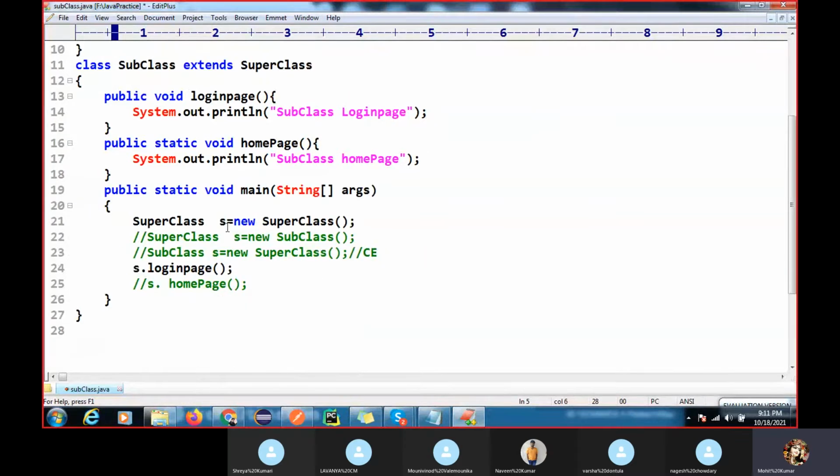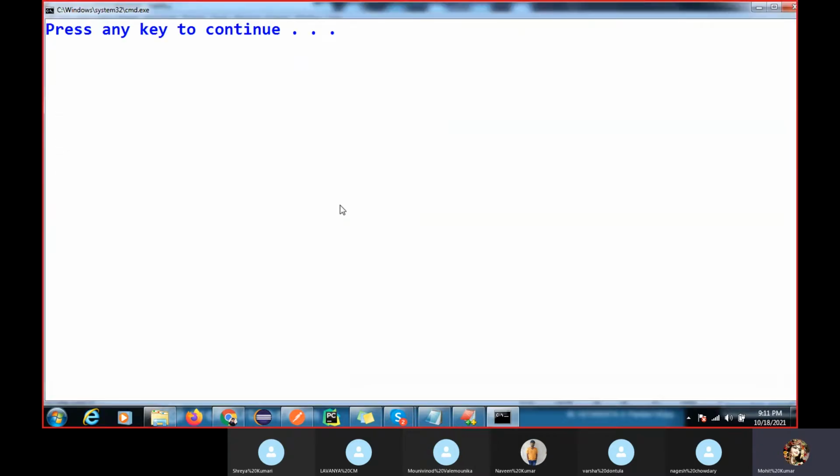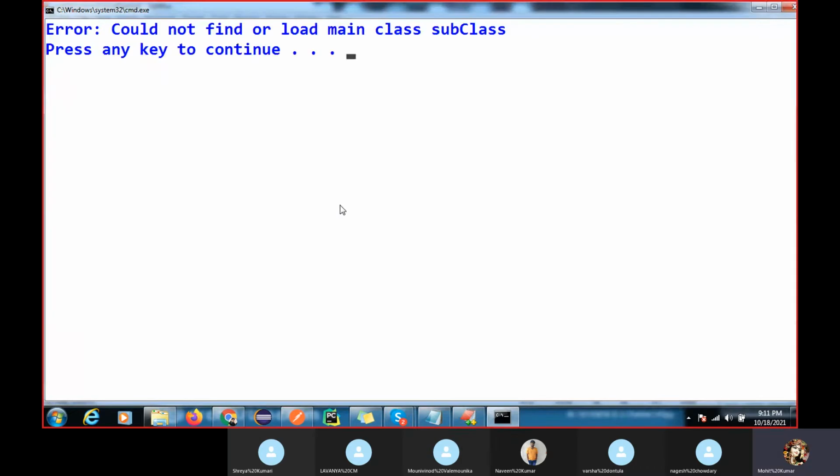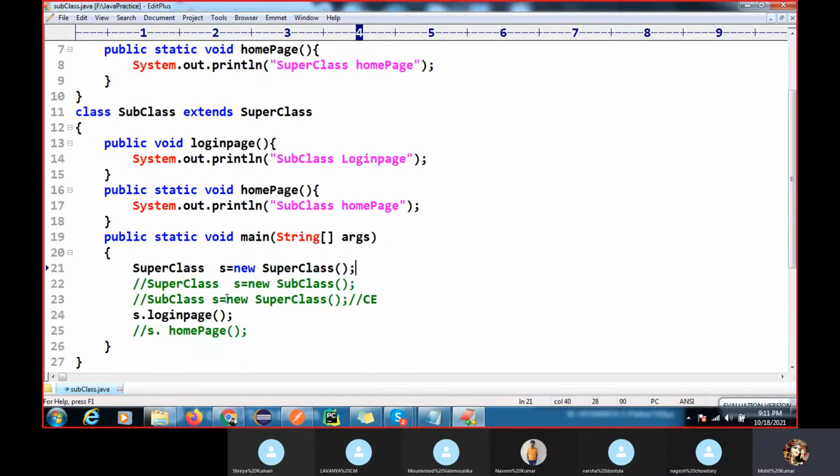Method overriding will execute based on which type of object you are holding. Okay, you can see I have held a superclass type object. Then the superclass method will execute. You can see now, right? What happened? Cannot find the subclass. Why?